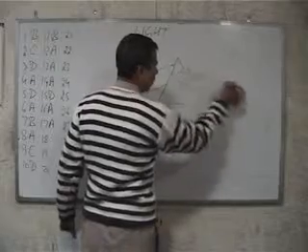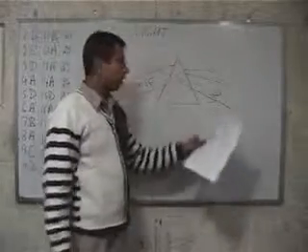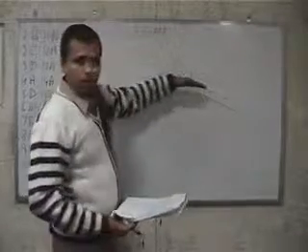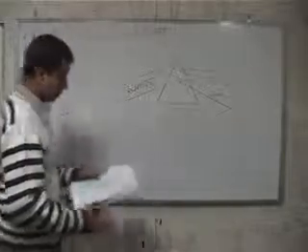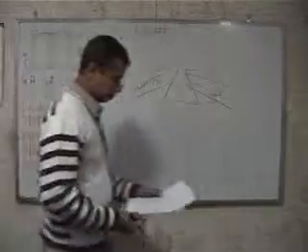So the angle of deviation is different due to refraction. That is why we observe dispersion of light. The basic phenomenon is refraction. So for the 18th question, again option A is the correct answer.